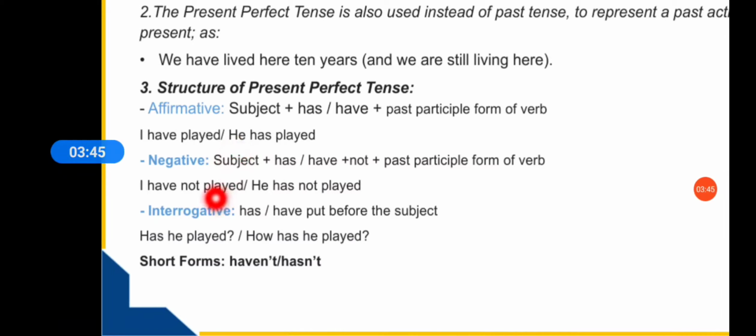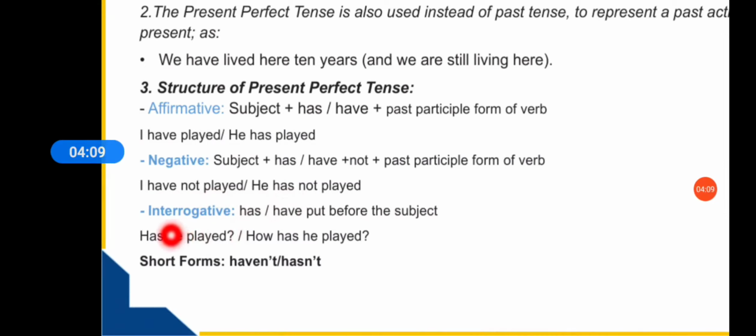Now the negative sentence. How do you form a negative sentence? You just add a not to it. The full formula is subject plus has or have plus not plus the third form of the verb, which is the past participle form of the verb. Then the examples are I have not played. He has not played. Okay.